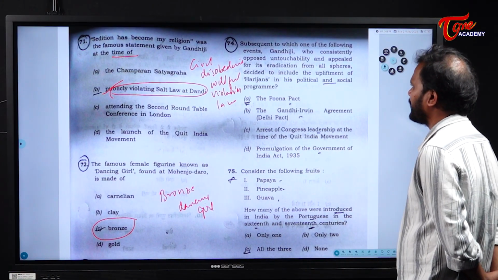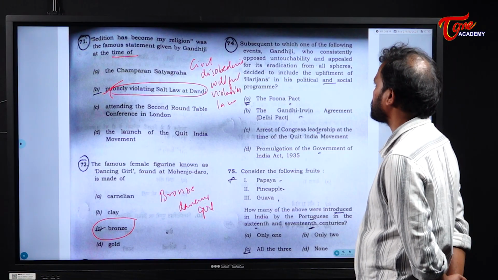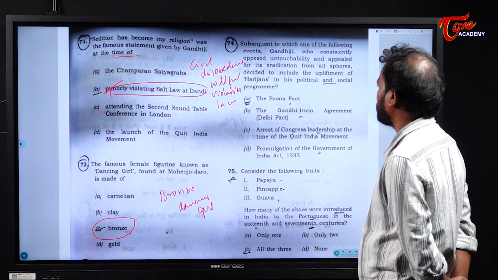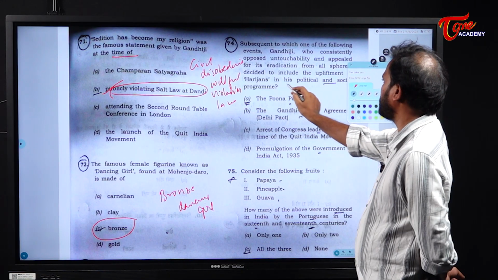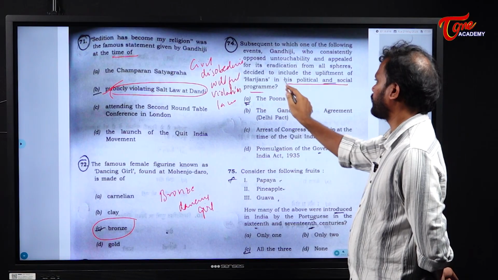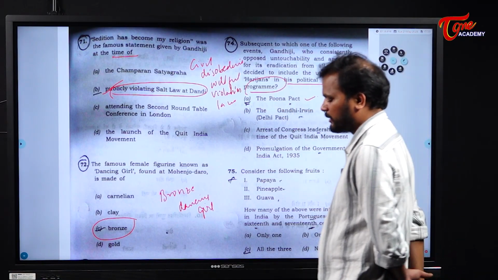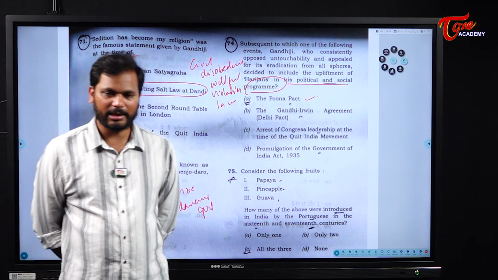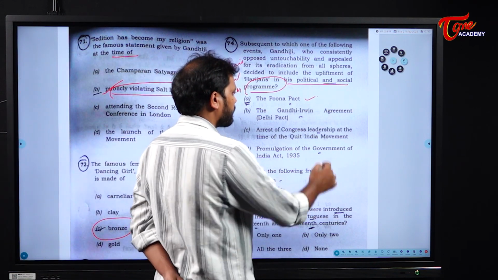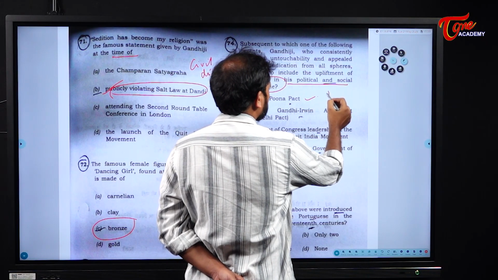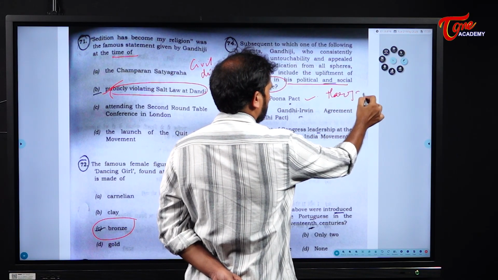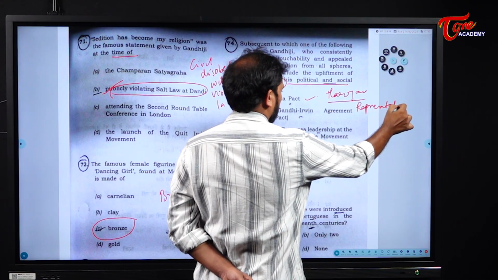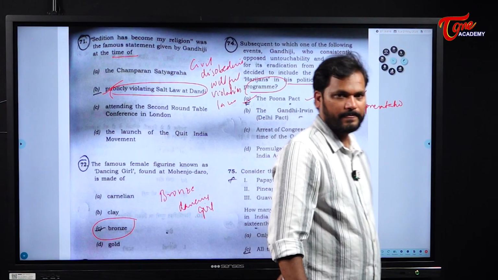Subsequent to which one of the following events, Gandhi, who consistently opposed untouchability and appealed for its eradication from all spheres, decided to include the upliftment of Harijans in his political and social program? It is through the Pune Pact, where Gandhi and Ambedkar came to an agreement with respect to the reservation that would be provided to the Harijans in terms of representation. So, the answer is the Pune Pact, A. Clear? Next.